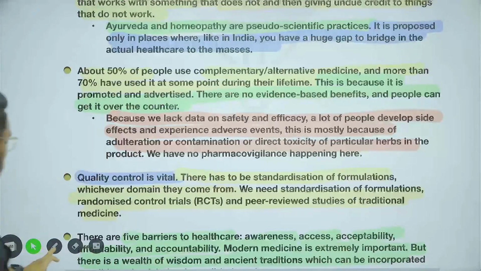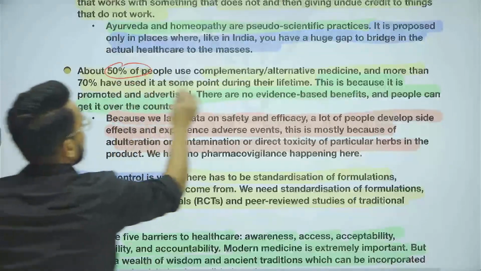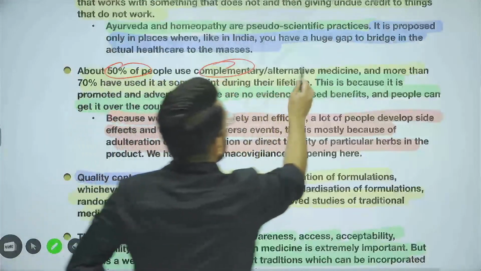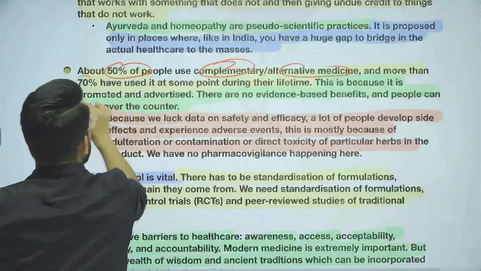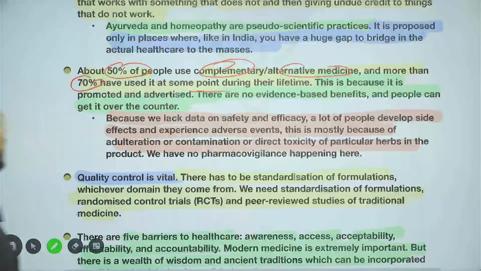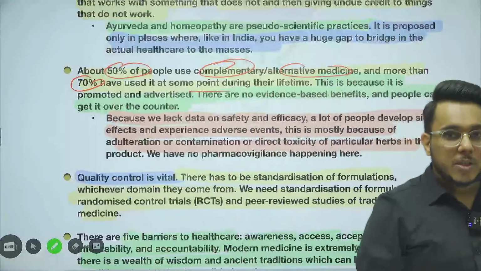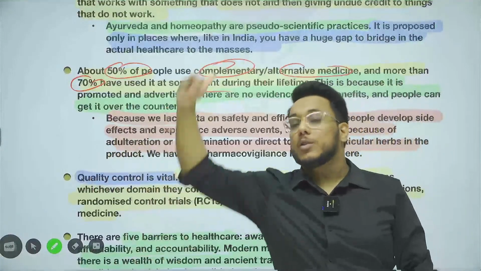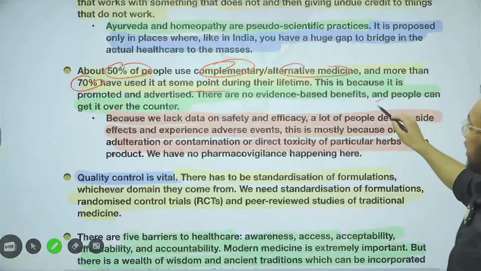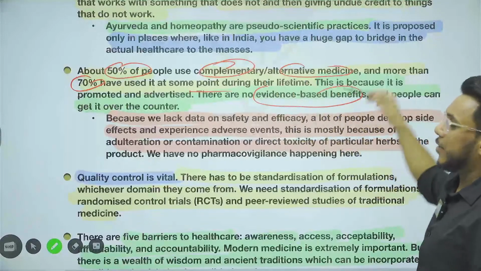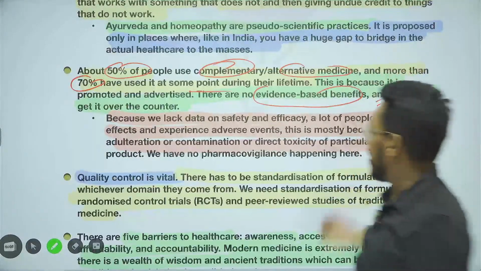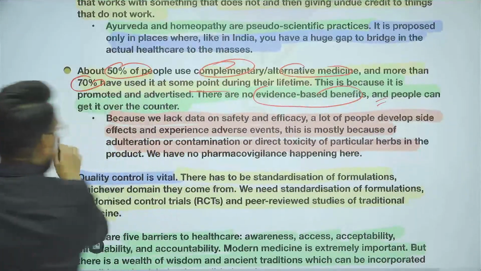Moreover, it has also been provided that 50% of people actually use complementary alternative medications and 70% have used it at some point of their time. Why are they using it? So the article says that it is because they are being promoted or advertised. Many a time people just use it because somebody promoted it or they have seen some kind of an advertisement. There is no evidence-based benefit of these particular alternative traditional medications.